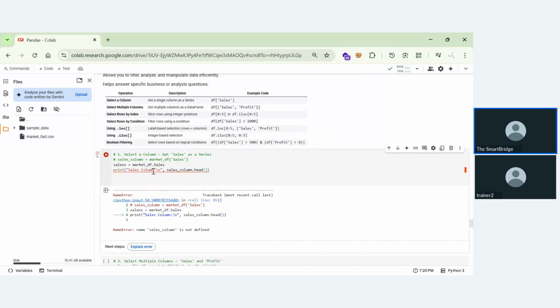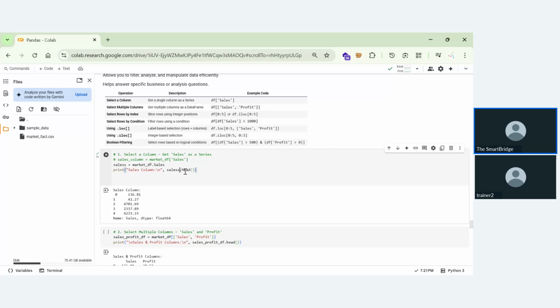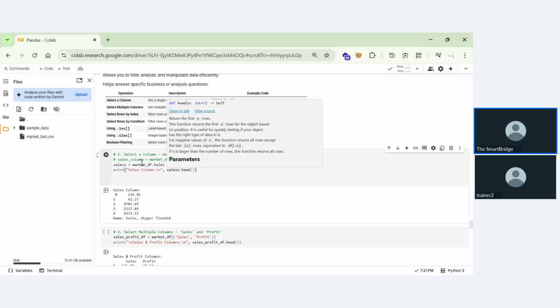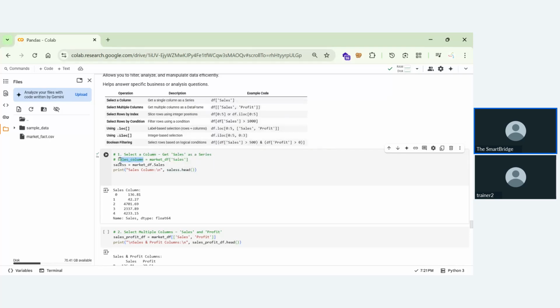Sorry, I need to change this. I had a naming error. I didn't change the previous variable name. The previous name is sales_column, so sales_column is mentioned here, and I forgot to change it. Okay, now we get this. So remember one thing: whichever way you select the column, it doesn't matter. The function matters.